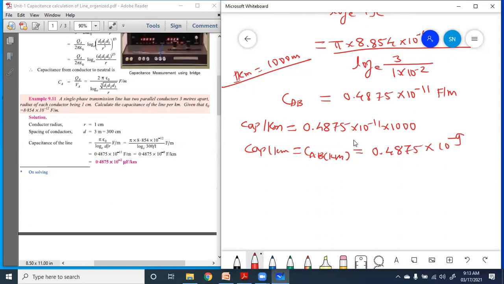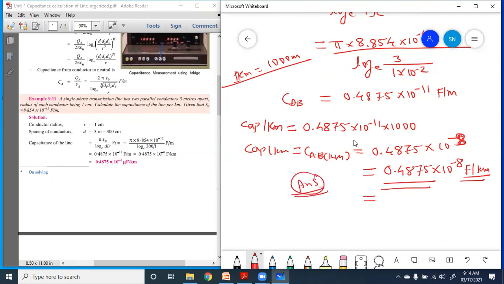No, minus 8. Okay, minus 8. So it becomes 0.4875 into 10 raised to the power minus 8 farad per kilometer. Also we can convert it into microfarad per kilometer, otherwise this answer is okay. So this is the final answer for the given numerical.